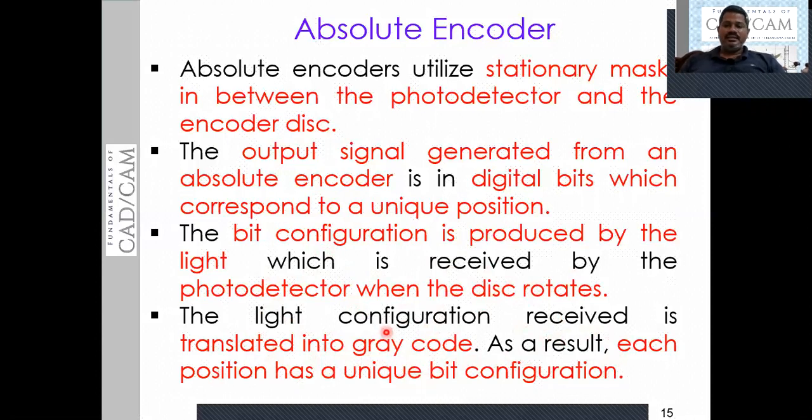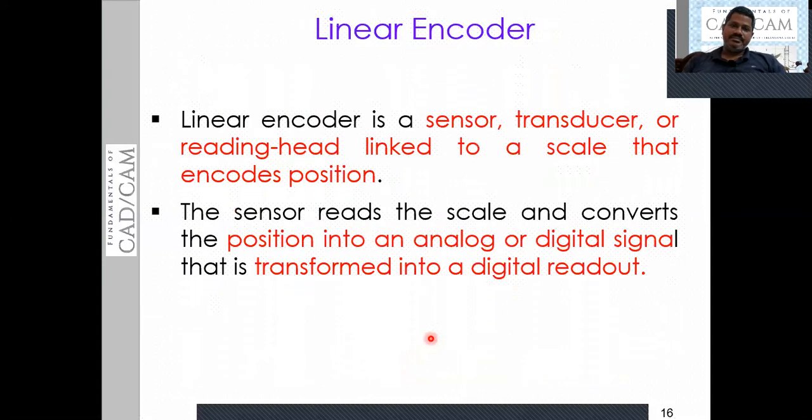We can call this bit or word a gray code. That means as and when the light falls on the photodetector, it converts it into the bit or a word. We can call that a gray code, which is unique in its nature to sense the movements of the rotating member or a moving member. This is exactly the principle of the absolute encoder.